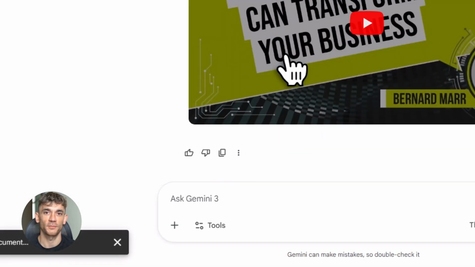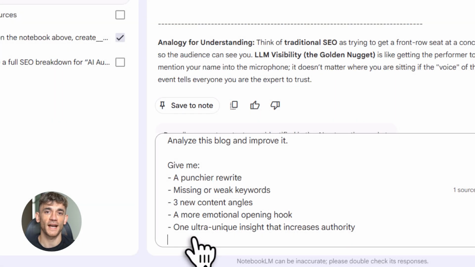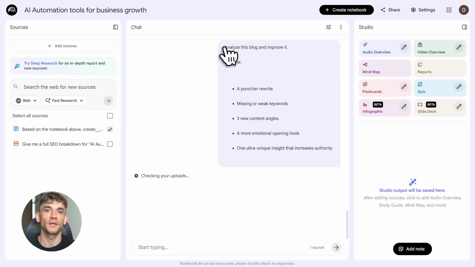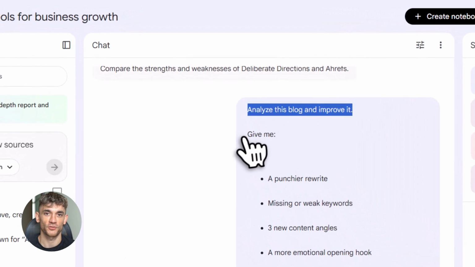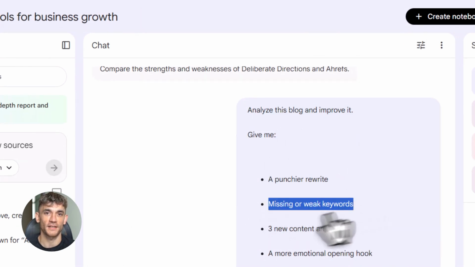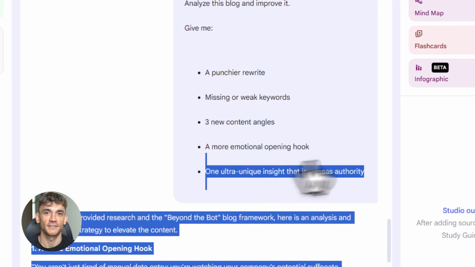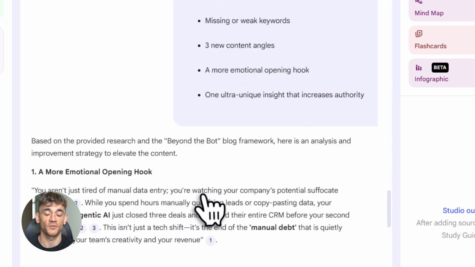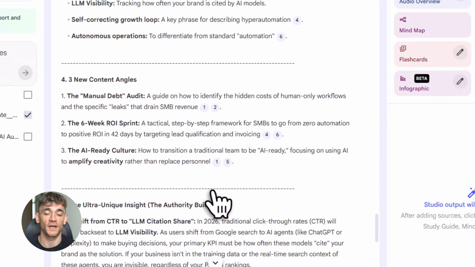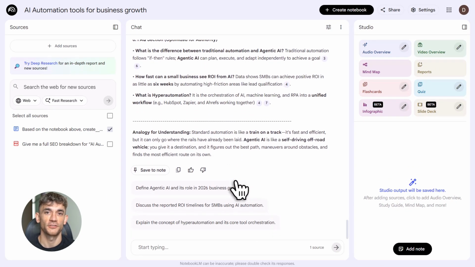Take the blog post that Gemini just wrote and paste it back into NotebookLM. Use this prompt: Analyze this blog and give me a punchier rewrite, a list of missing keywords, 3 new angles, a more emotional intro, and 1 ultra unique insight. NotebookLM tears apart your content and rebuilds it better. It finds weak spots, adds missing keywords, and gives you angles that make your content stand out. This round trip between Gemini and NotebookLM is what separates average content from content that dominates search results.